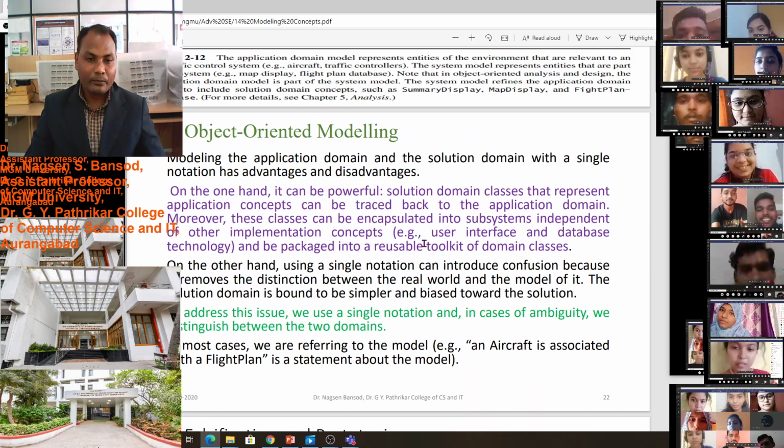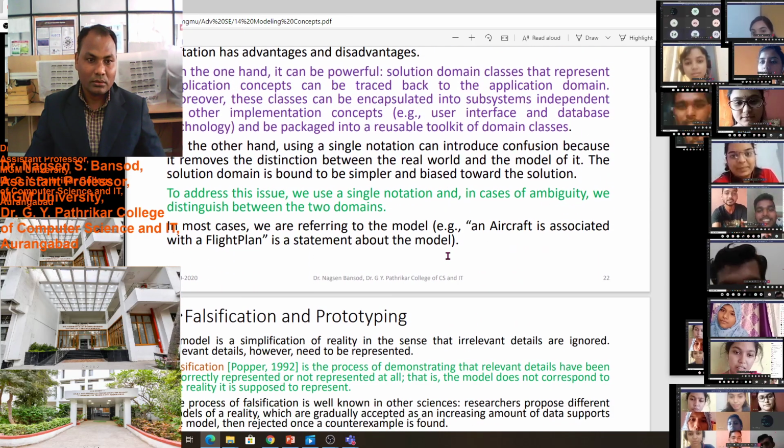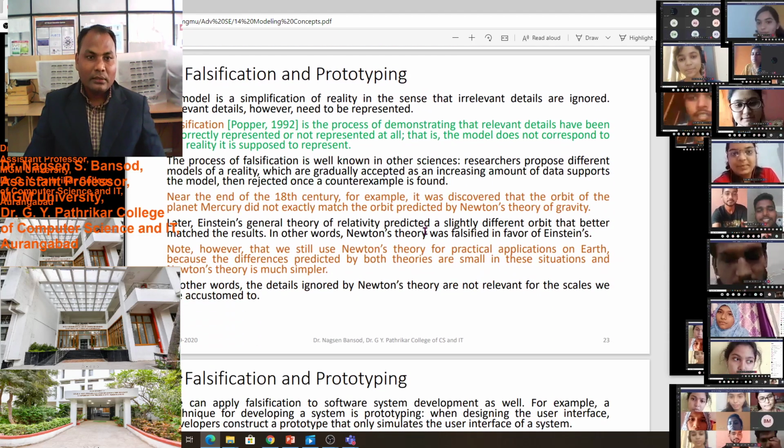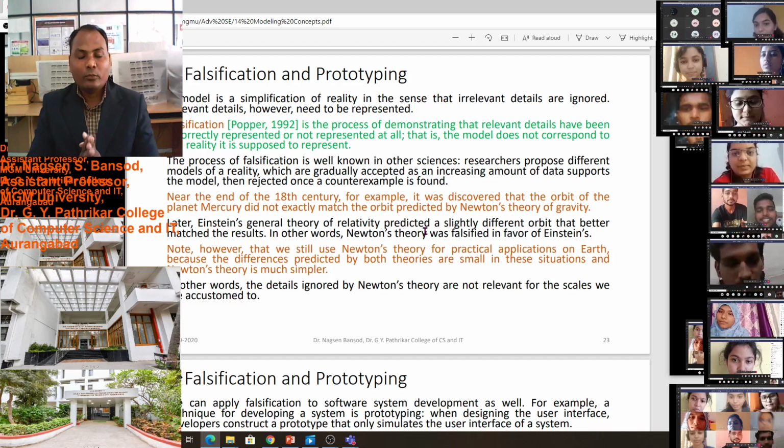Is there any problem, any doubt about object oriented? The next one is falsification and prototyping.